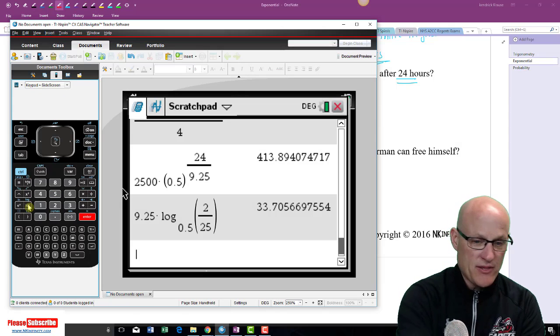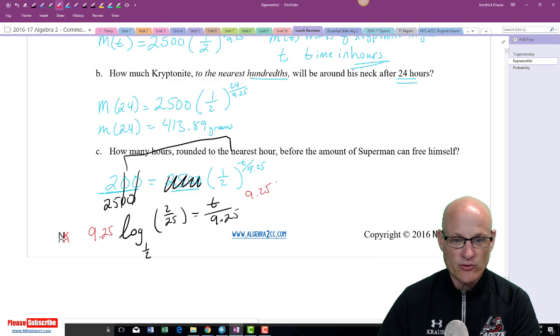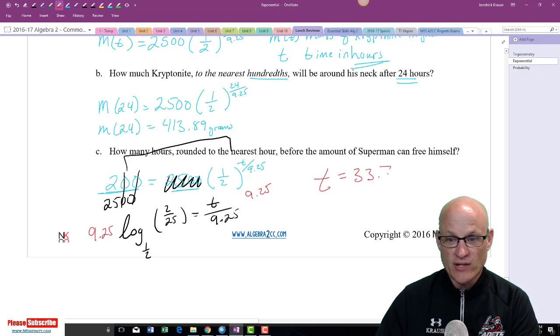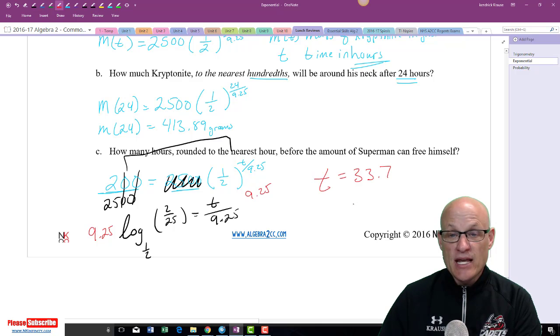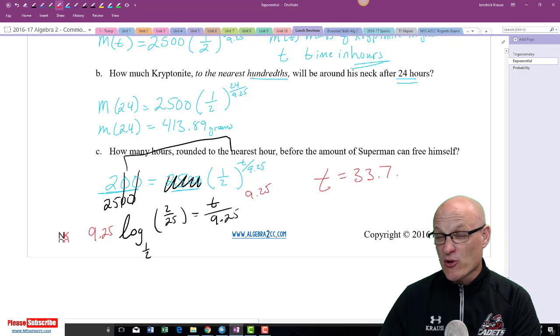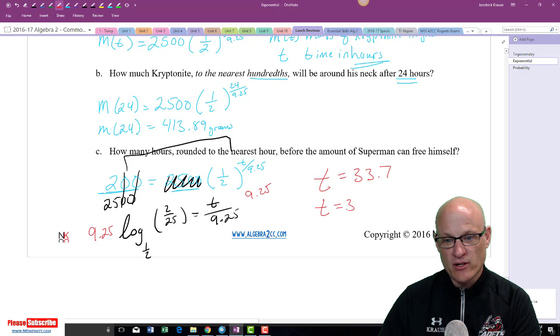It's going to take 33.7 hours. So time is going to be equal to 33.7 hours. Well, it says round to the nearest hour, so let's just do T equals 34 hours. That's the answer.